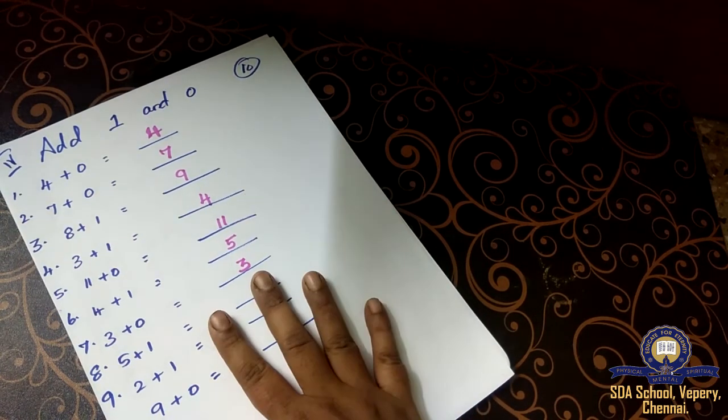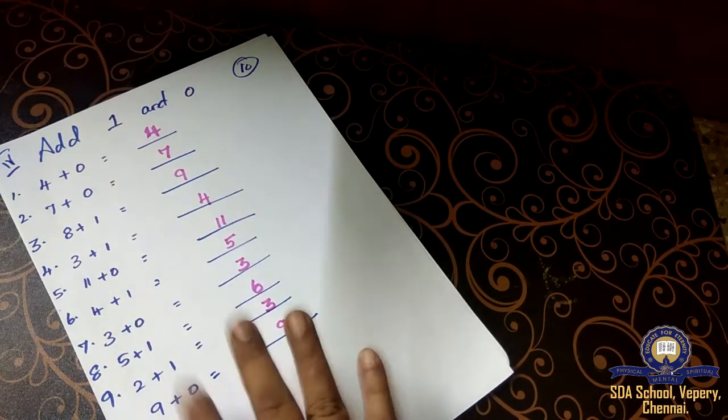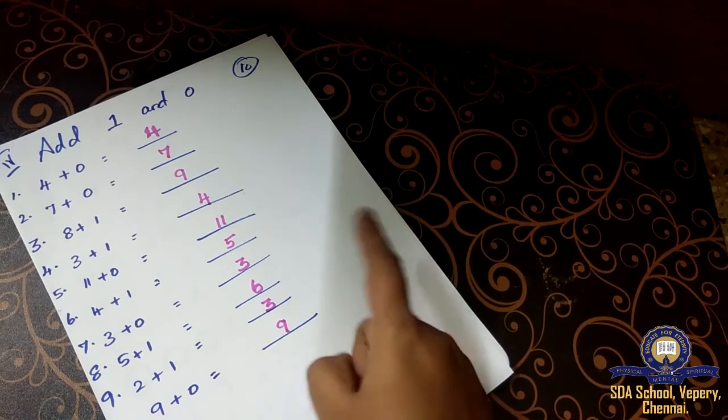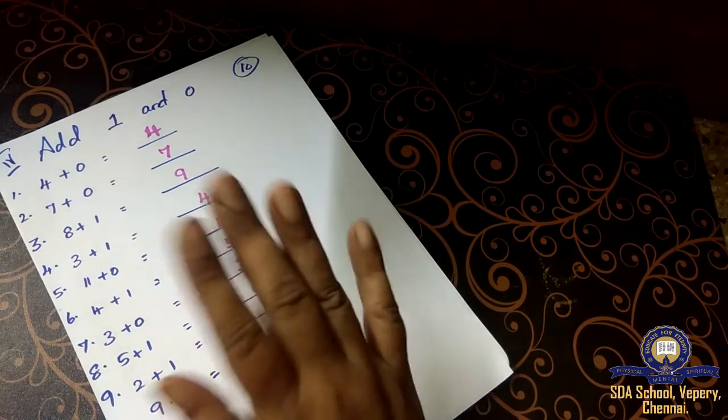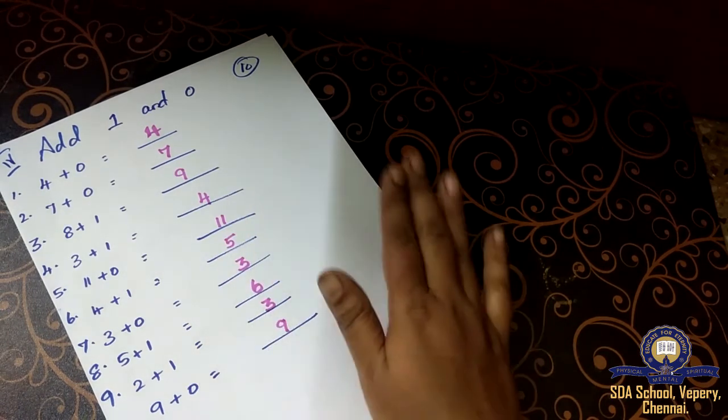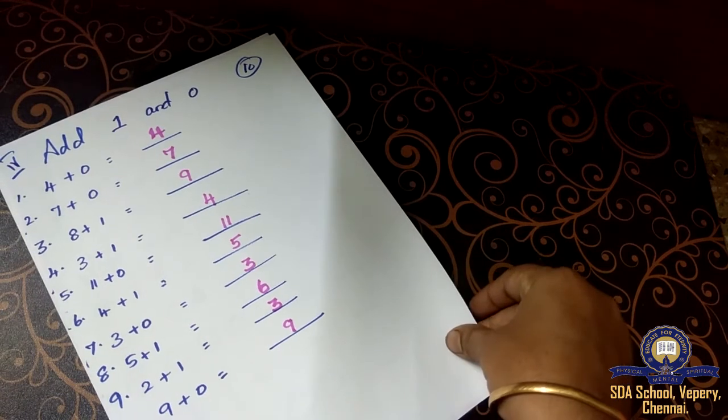This is all only for the practice session. The same numbers will not come for your exam. I will change and give it. Okay. This number will not come for your exam. These are example sums. Like this it will come. Is it clear, children?